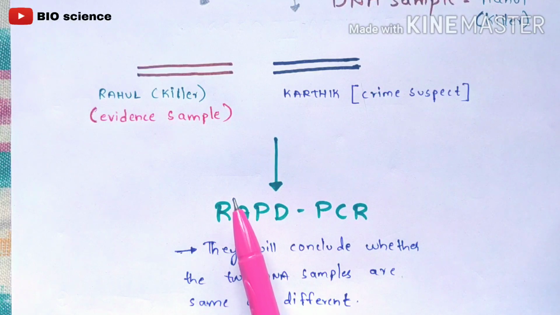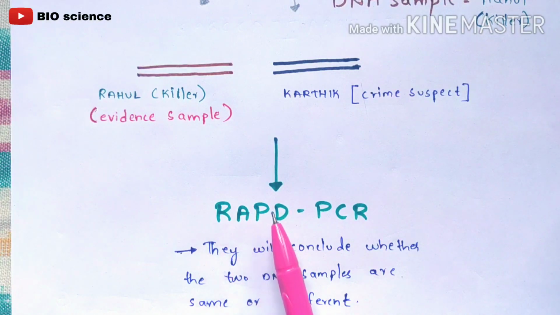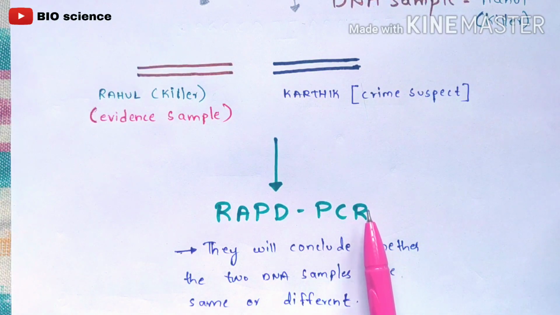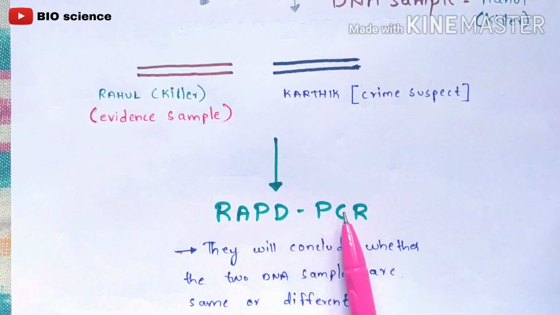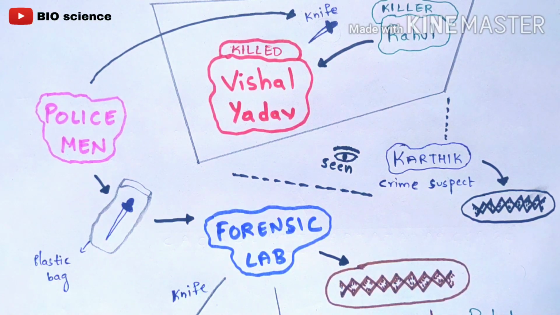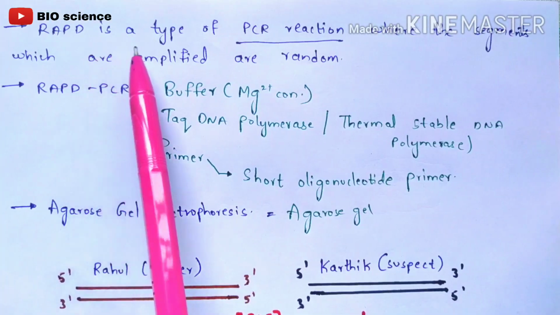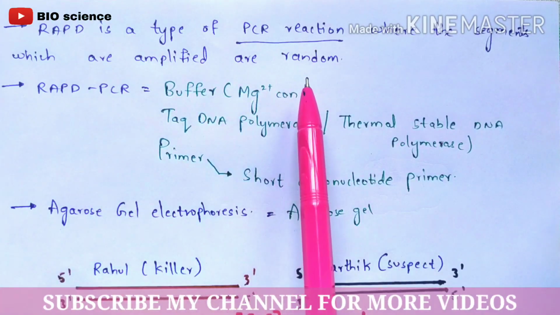So how can you say whether the DNA samples obtained are the same or different? By performing the technique called random amplified polymorphic DNA polymerase chain reaction. Now let us see the mechanism involved in RAPD-PCR. I think you have understood this crime scene, right? So now let us discuss RAPD-PCR. RAPD is a type of PCR reaction where the segments which are amplified are random.